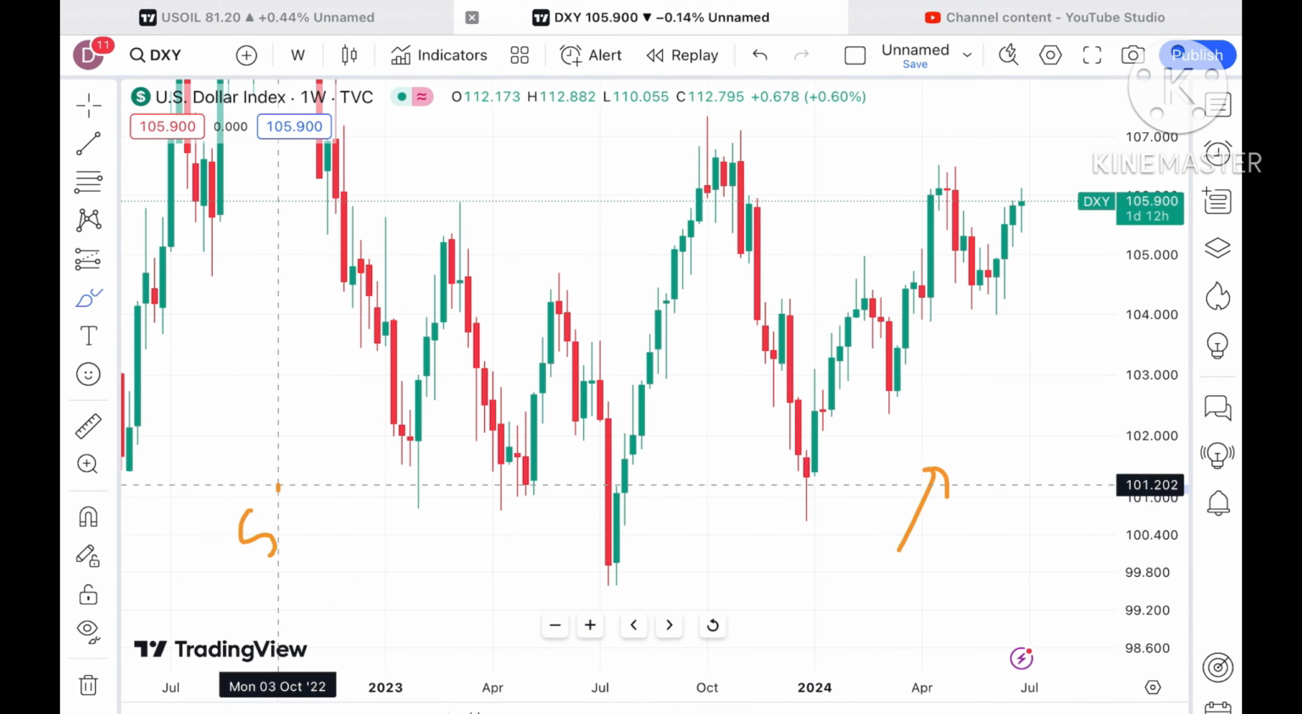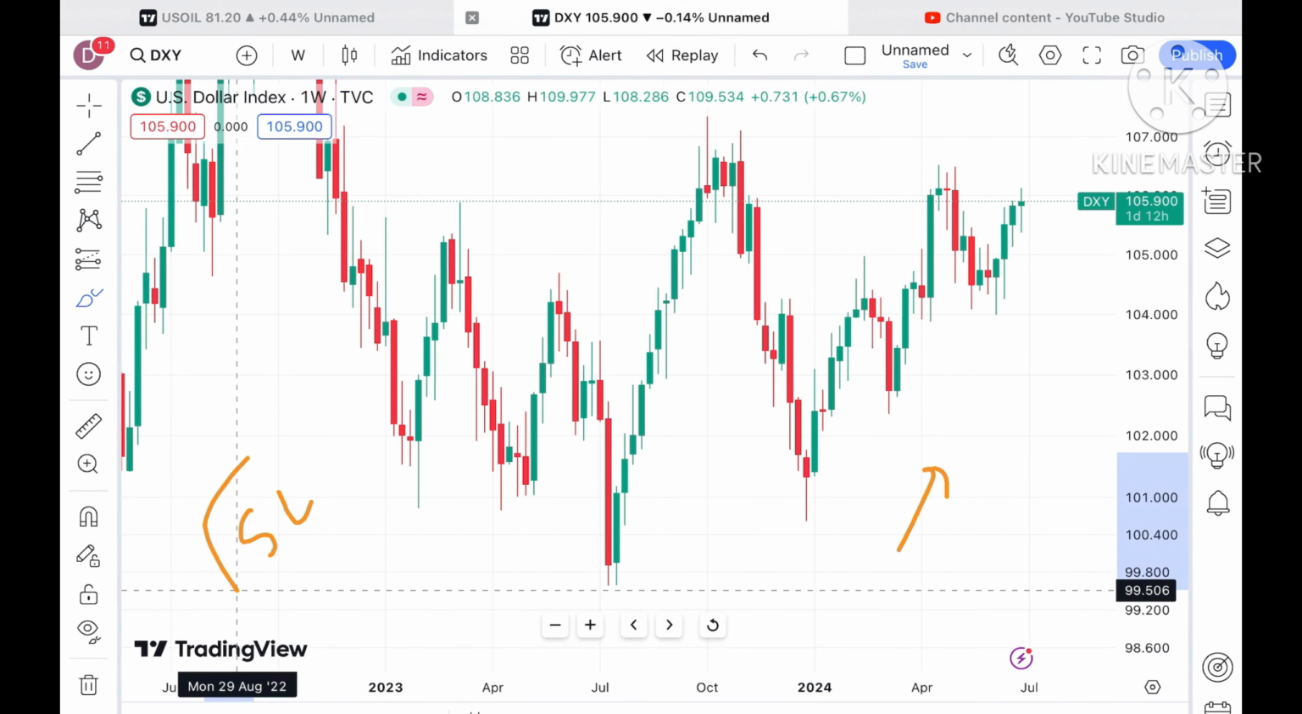So if there is some uncertainty, always try to set your SL, and this will save your capital, and always try to trail your SL, that will save your profit. These two things you have to do.